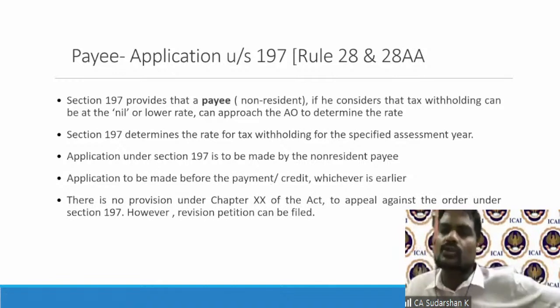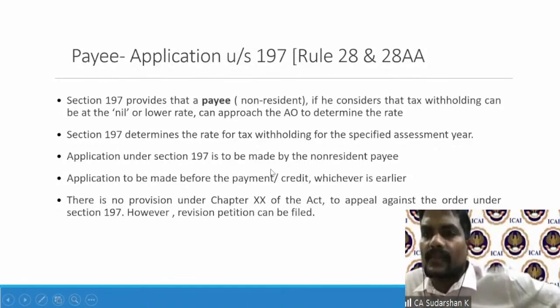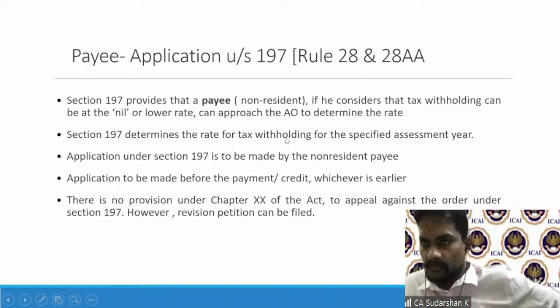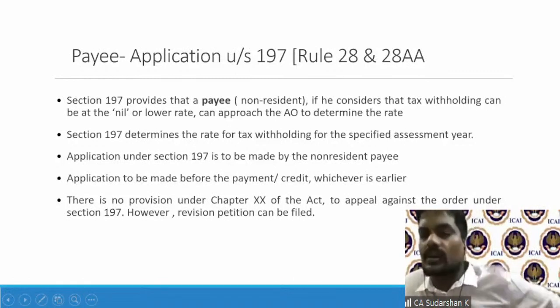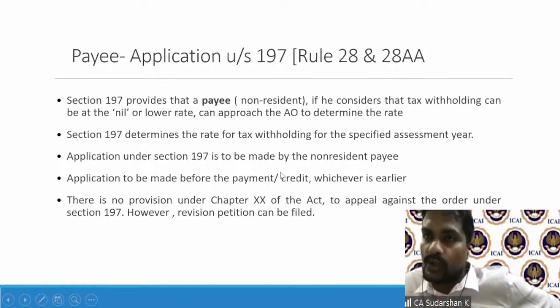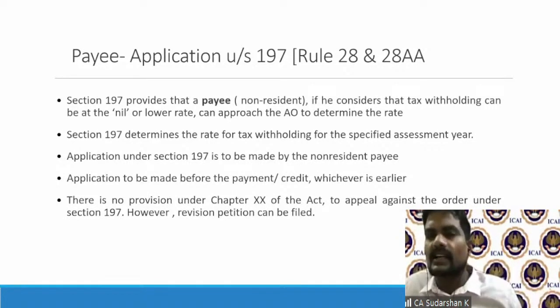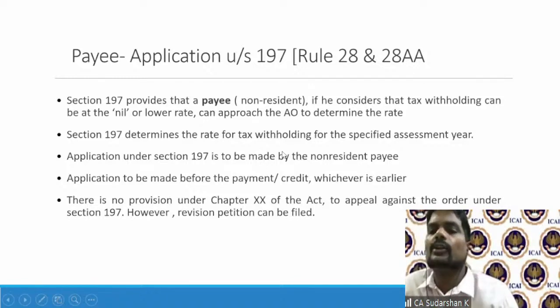Similarly, there is also 197, which is again for a payee. So the payee has two mechanisms. Anyway, I am not going deep into it. So there are basically mechanisms for both the payer, that is the deductor, as well as the payee, the recipient, to approach the tax authority and try to get clarity on the amount to be taxed.